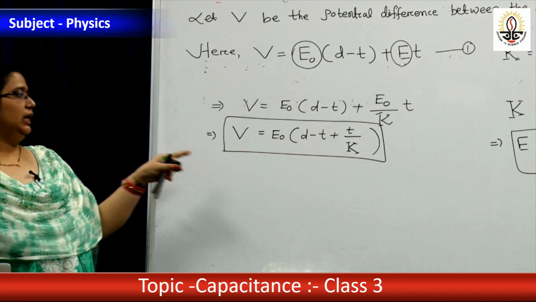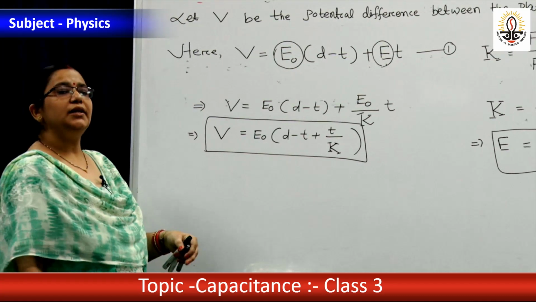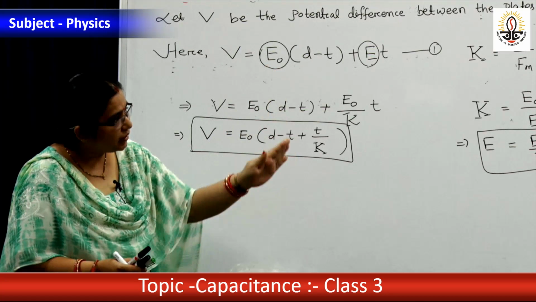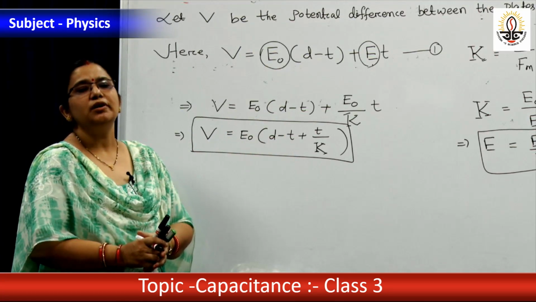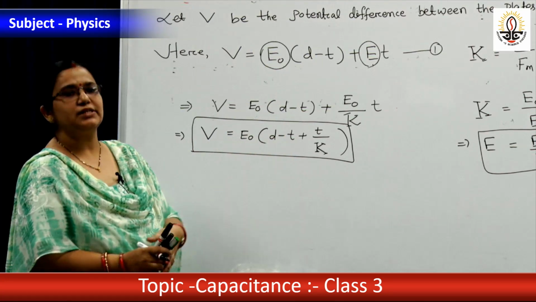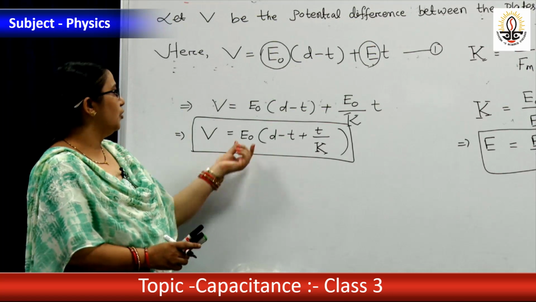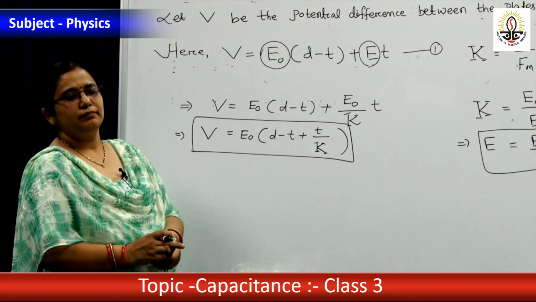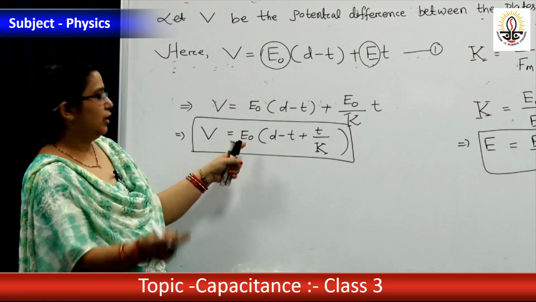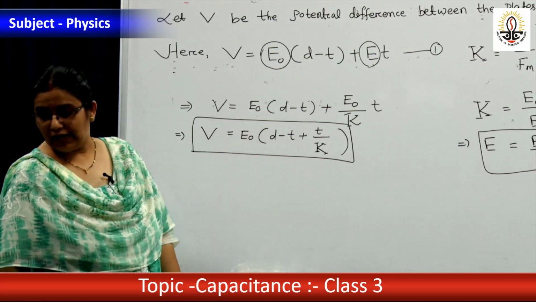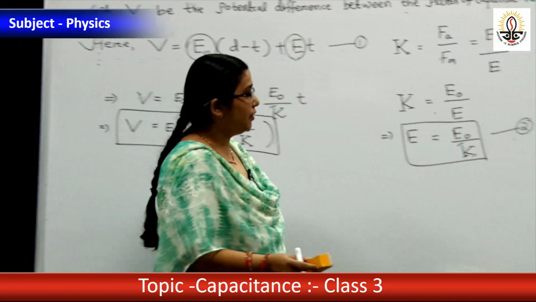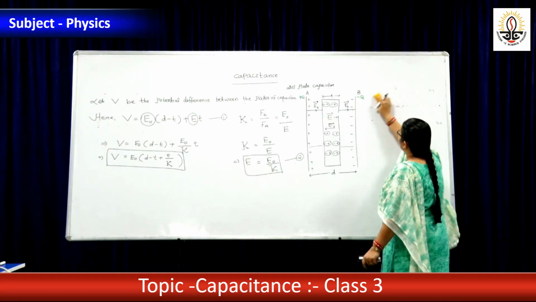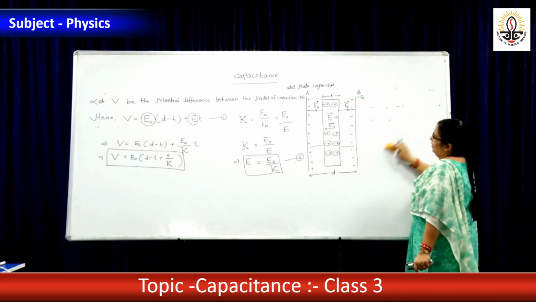Already we have learnt, E0 is the electric field in air, or the electric field between the plates of the capacitor. What is the value of E0? Yes, E0 equal to sigma by epsilon 0. In the previous class we learnt this.